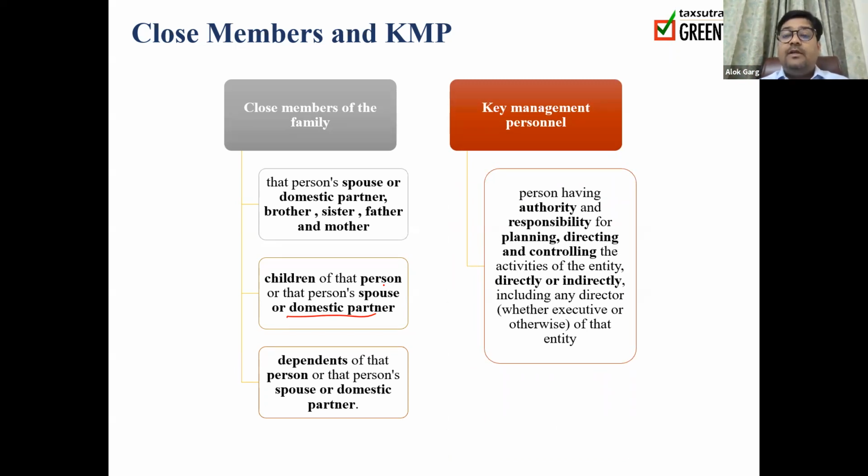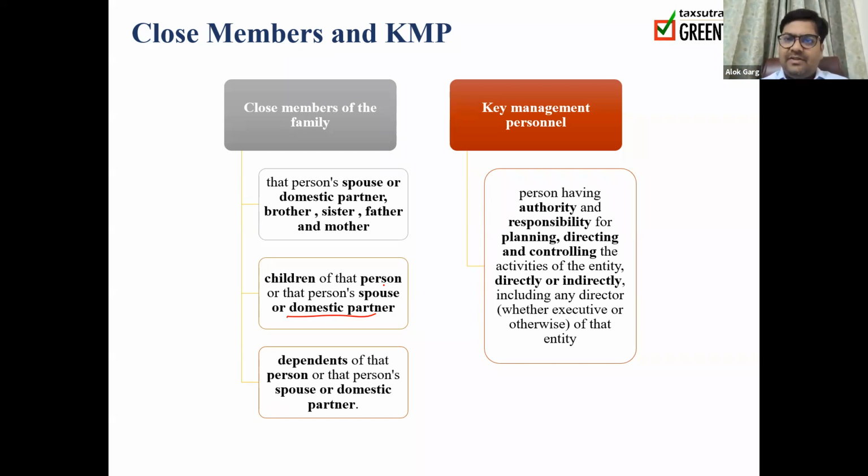KMP means key management personnel, a person who has authority and responsibility for planning, directing, and controlling the activities of the entity, either directly or indirectly. For example, managing director, executive chairman, executive directors, including any director, whether executive or otherwise, of that particular entity. So if a director is not an executive director but has authority and responsibility for planning, directing, and controlling the activities of the entity, that person is considered a KMP.